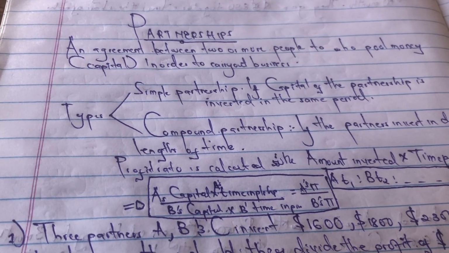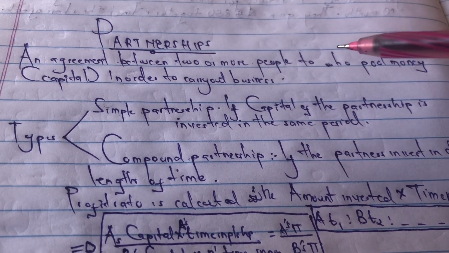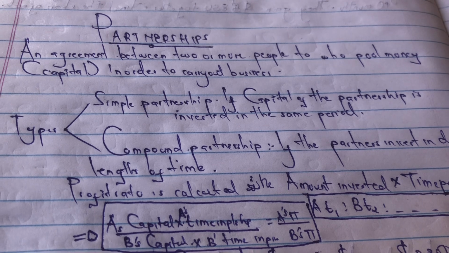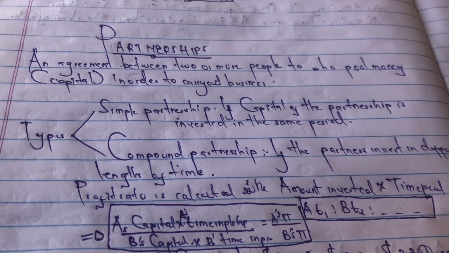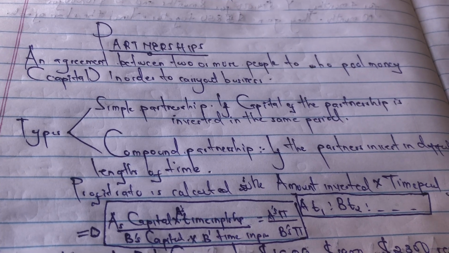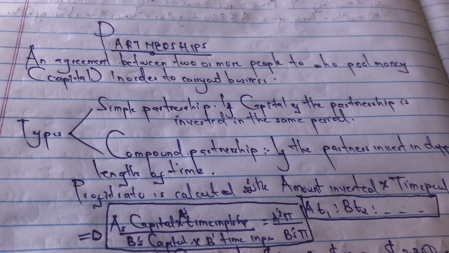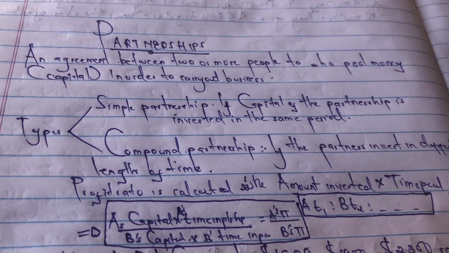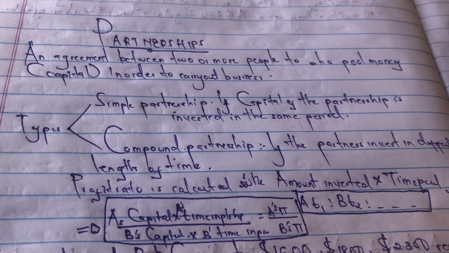A partnership is an agreement between two or more people who pool money, that is capital, in order to carry out business. For example, if I and my friend, I may have maybe 2 million and my friend has 3 million, and we pool those funds together and invest it somewhere, that 5 million that we have, that's what we call a partnership.